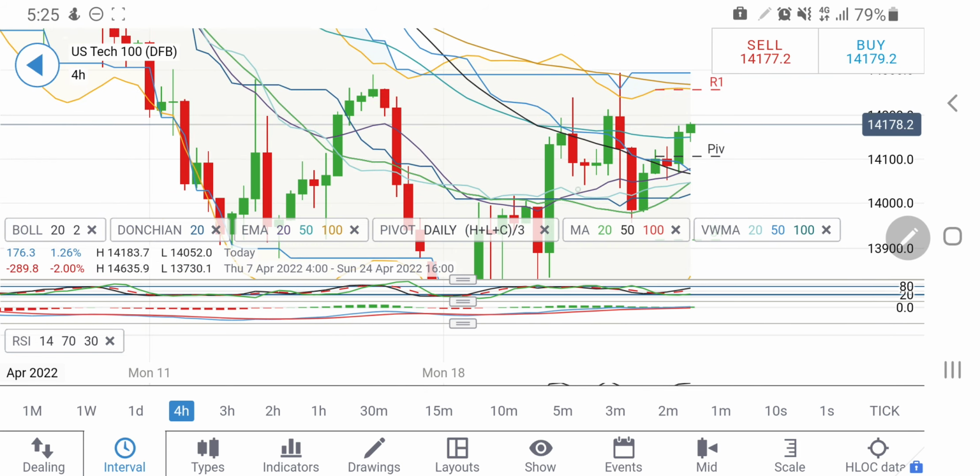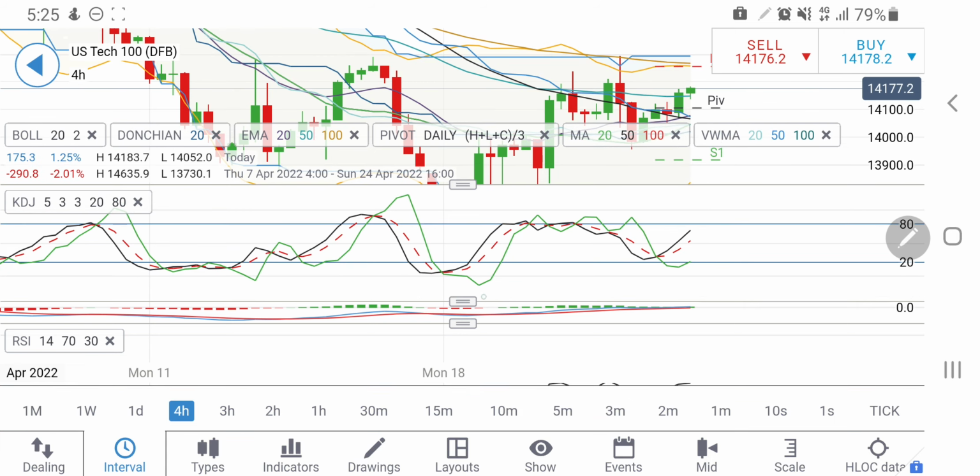Look at this, how it is behaving. Consolidation, strong bullish breakout, consolidation and retracement, now trying to rise again. It may try to in fact achieve higher highs. So first target beyond 14200 is towards 14250, 14300, and then beyond that sky is the limit towards 14350. It may try to achieve.